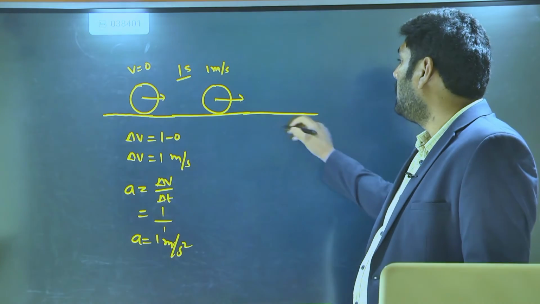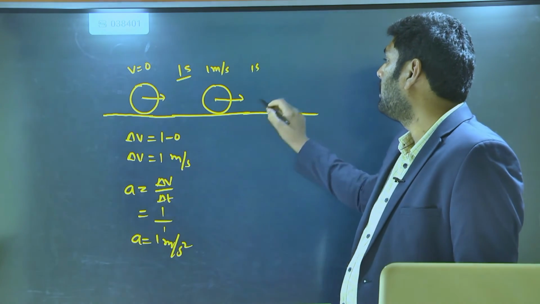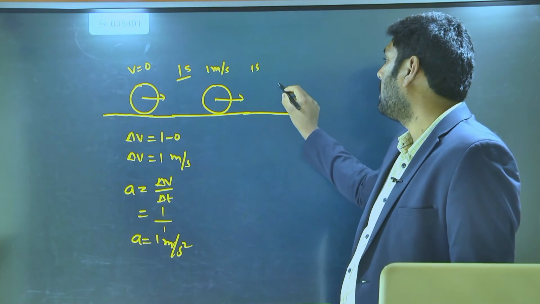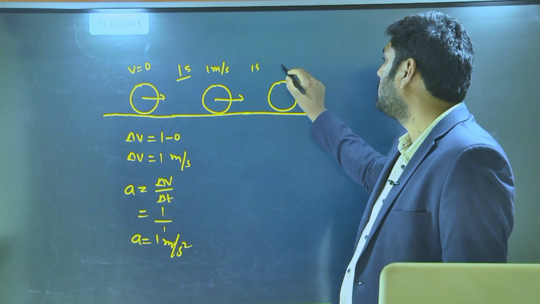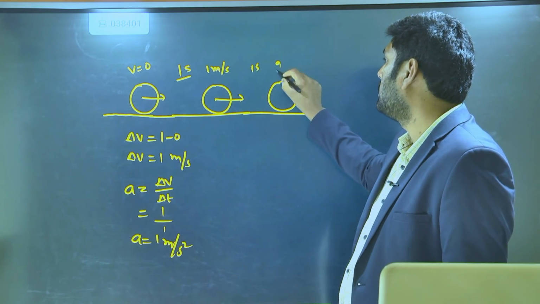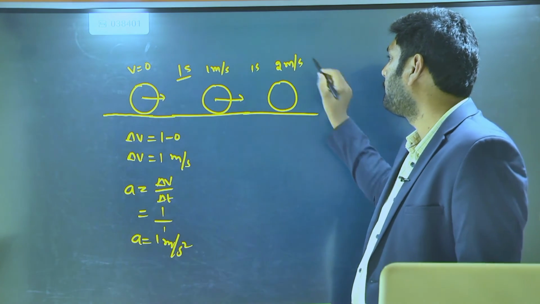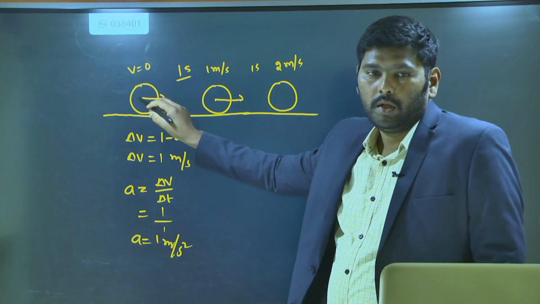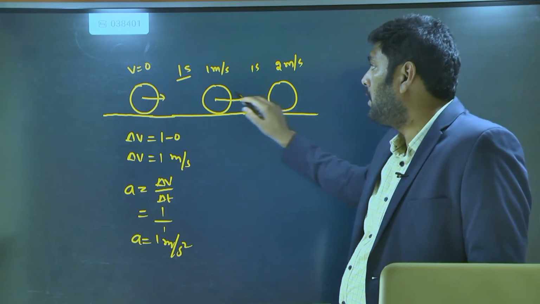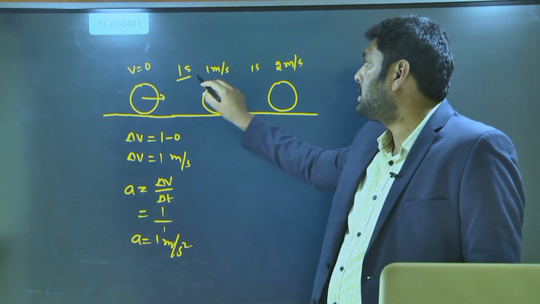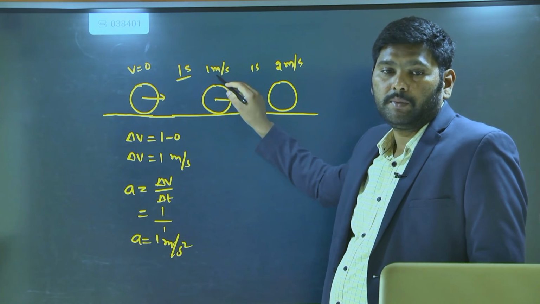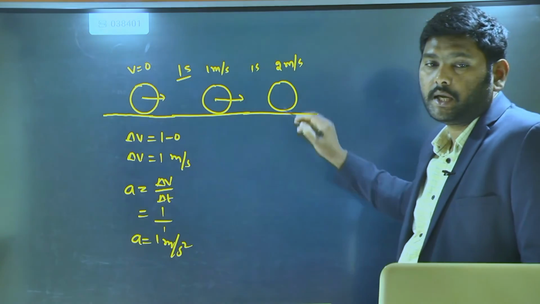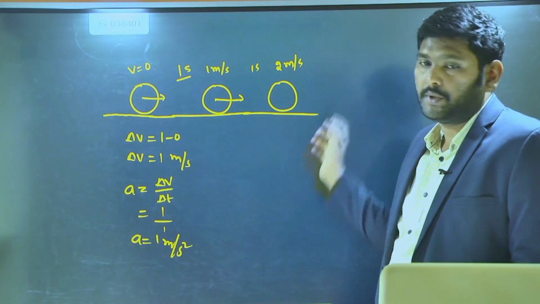Next, in the next 1 more second, the object gained one more velocity, that is 2 meter per second. Initially the velocity is 0, but as it is moving forward, after 1 second it gained the velocity as 1 meter per second. After 1 more second it gained the velocity as 2 meter per second.